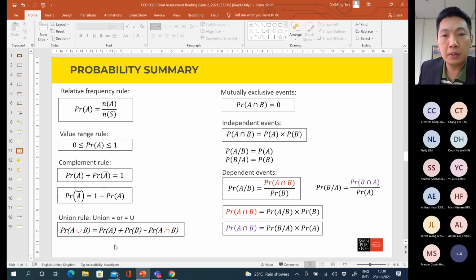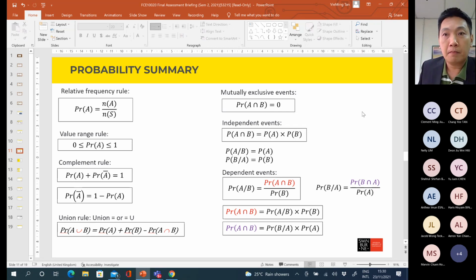Then how about the union rule? In statistics, union means all. So what is the formula to calculate A union B? The answer is P(A) plus P(B) minus P(A intersect B). No matter whether events A and B are mutually exclusive, independent or dependent, the probability of A union B is always equal to this formula, whether A and B are independent, dependent, or mutually exclusive.